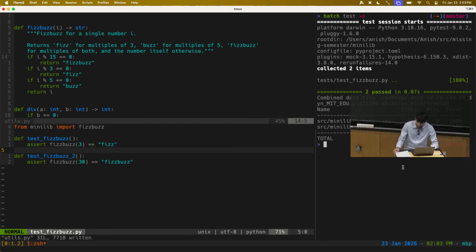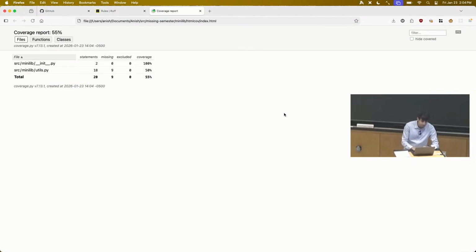When you use code coverage tools, you can actually get a nicer report than this. In my setup, I can do hatch run coverage html. And this will generate an HTML formatted report that I can open in my web browser to help me better understand where I need to focus when writing tests.